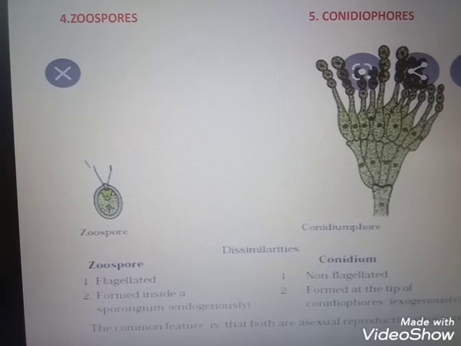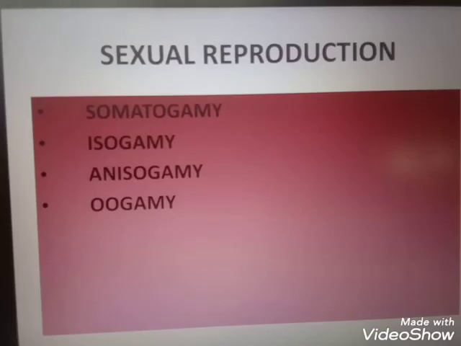Then the next is that sexual reproduction in fungi takes place by somatogamy, isogamy, anisogamy and oogamy.